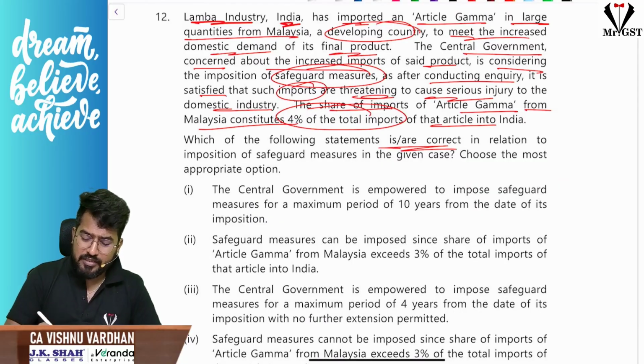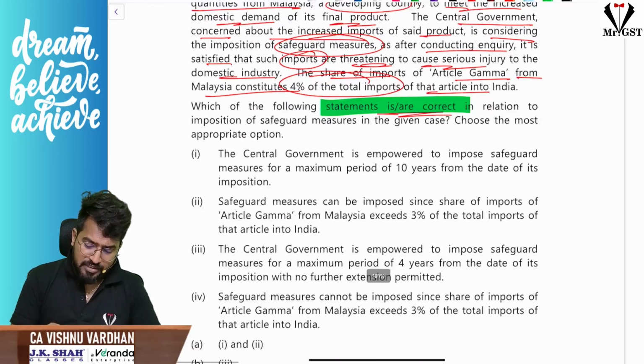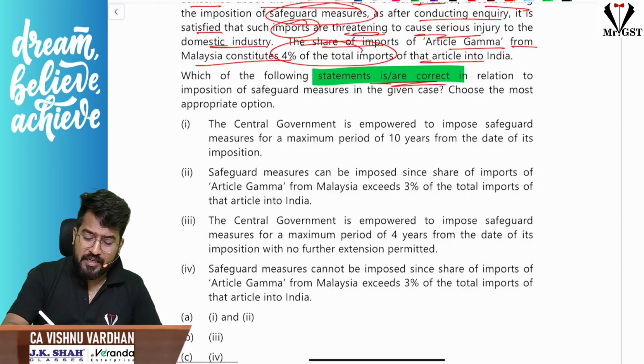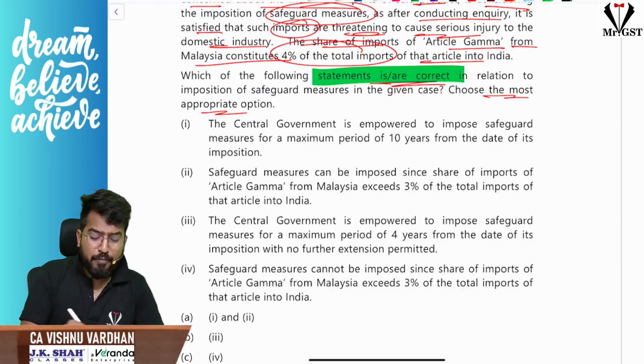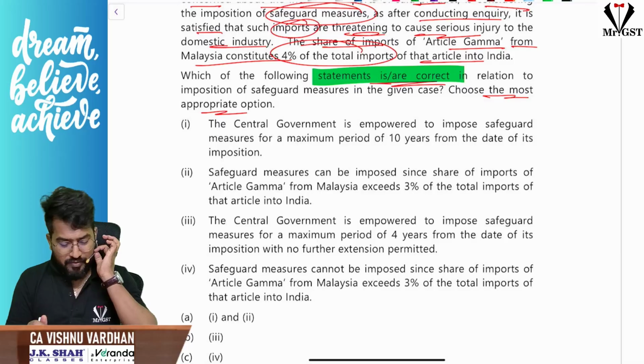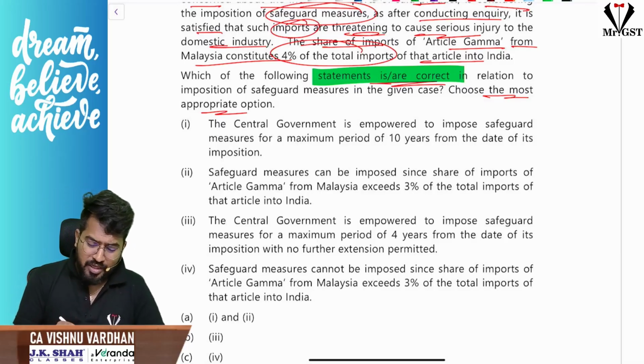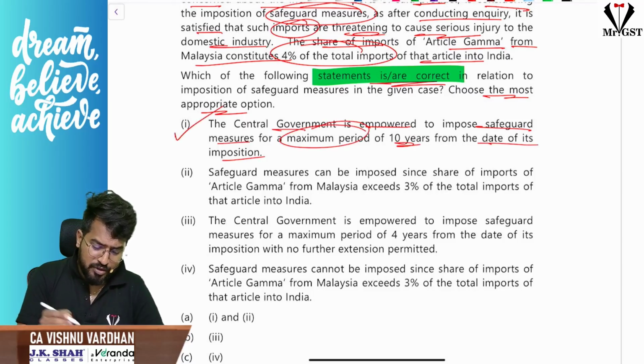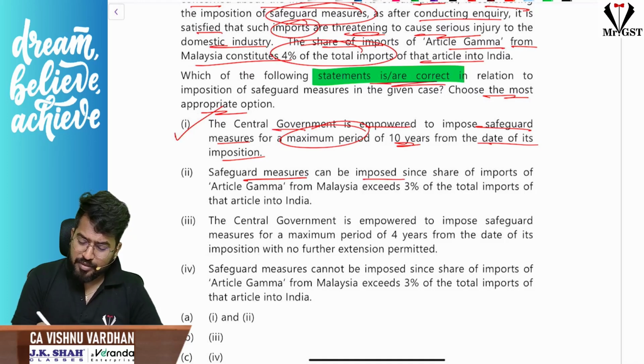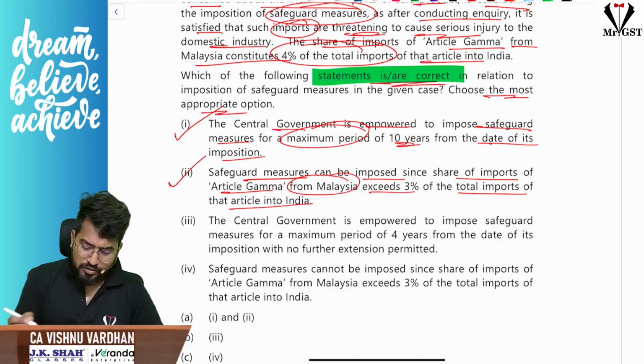That is very important, sir. Given 4 statements, which is correct? That is what we have to select. Choose the most appropriate option. Okay, fine. Let us choose that. Now, central government is empowered to impose safeguard duty maximum period of 10 years from the date of its imposition. Yes, absolutely correct. Safeguard measures can be imposed since the share of imports of article gamma from Malaysia exceeds 3% of the total imports, that is also absolutely correct.